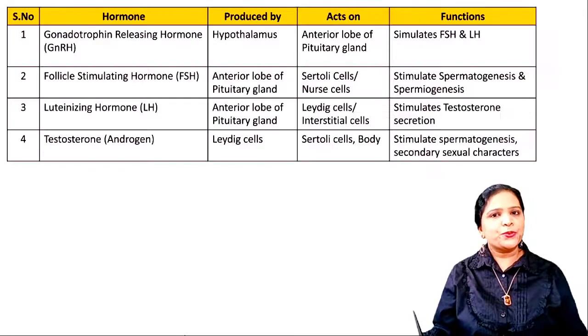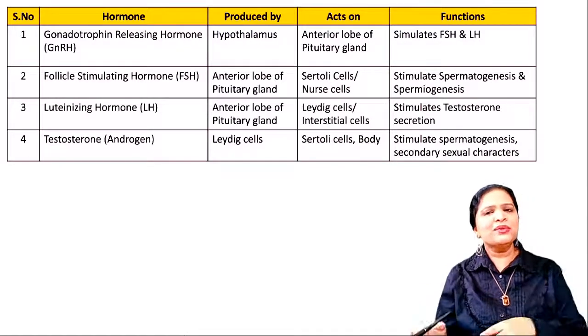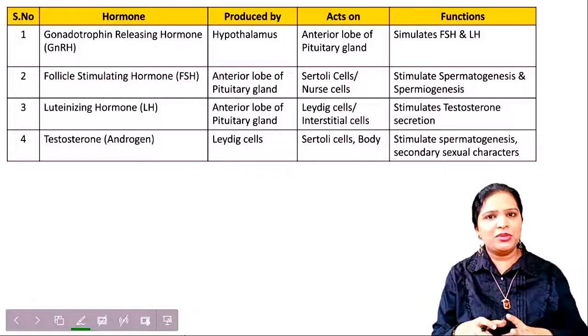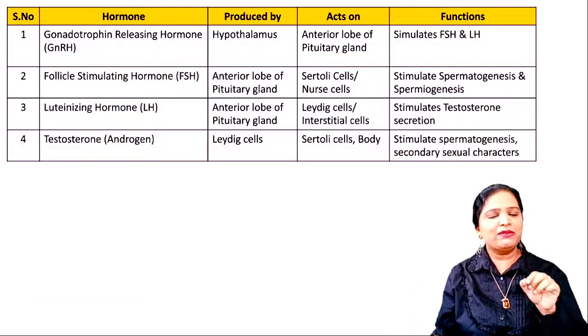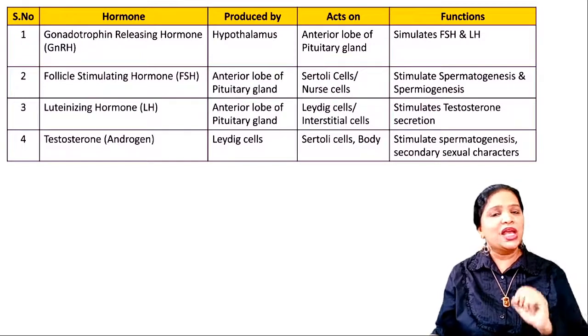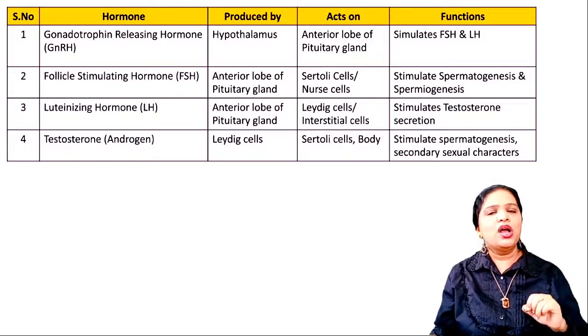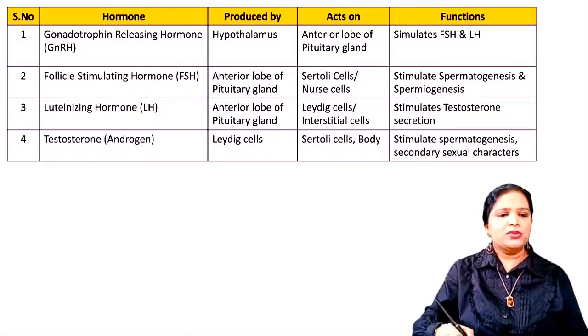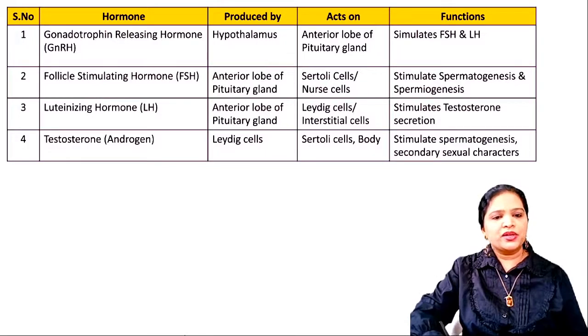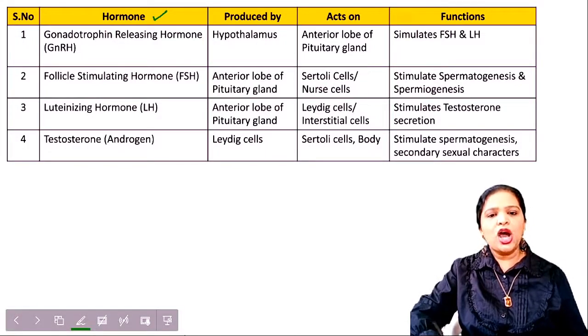Clear? Now let's revise all this with a short table. If you compile all the information in a table like this and study, it will be very easy for you to remember from the exam point of view. So however the question is twisted or stated, you will be able to answer very nicely. Now look at this table. Here we have categorized which hormone is produced where, where it acts, and what its function is.